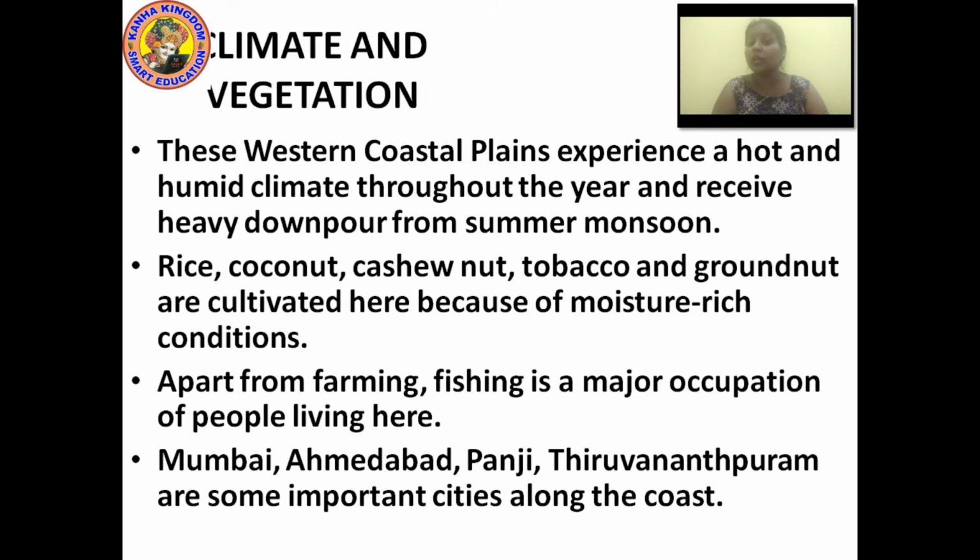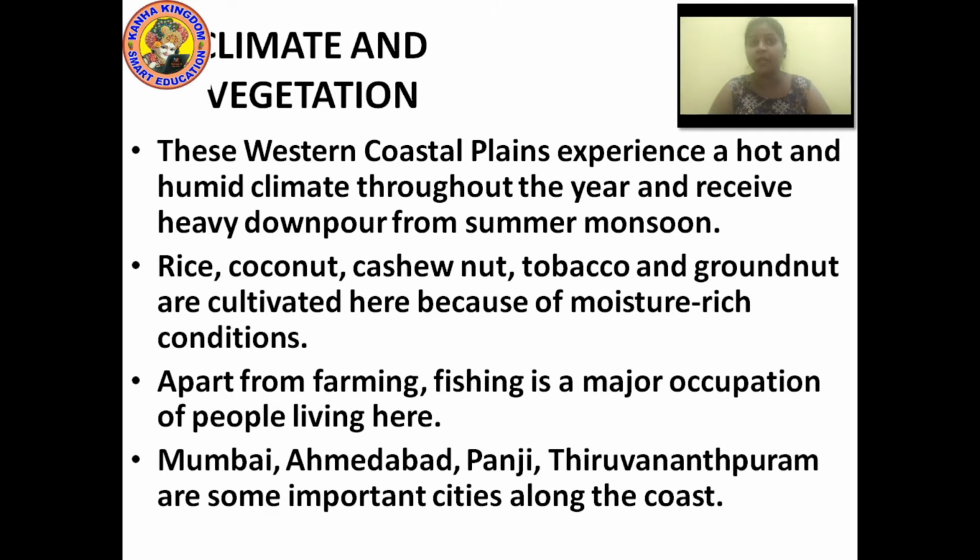Rice, coconut, cashew nut, tobacco and groundnut are cultivated here because of moisture-rich conditions. Because the moisture present in this region is very rich, due to this moisture, these crops are cultivated in huge quantity.